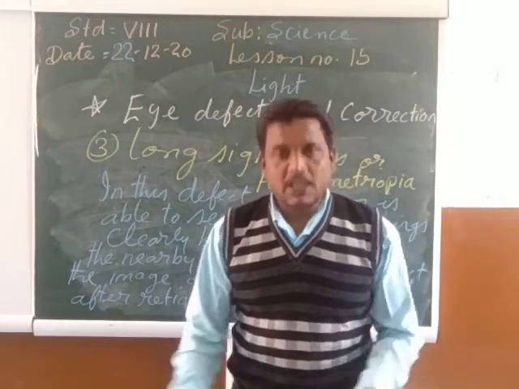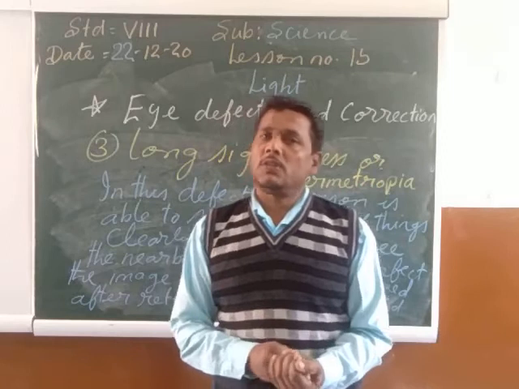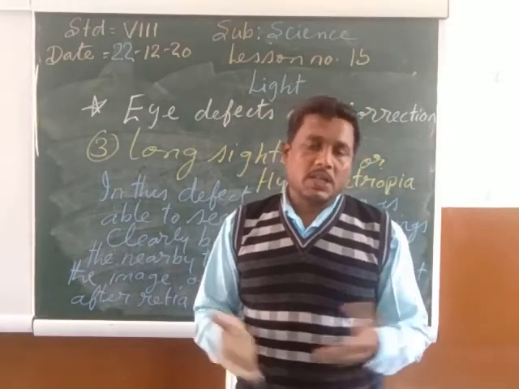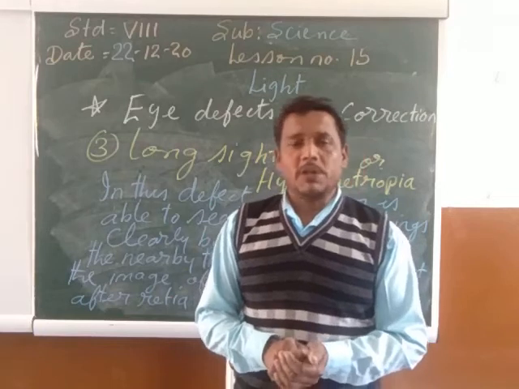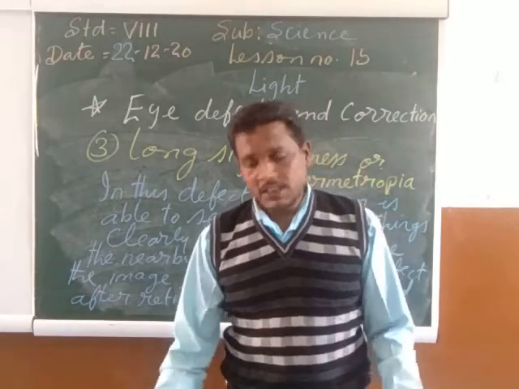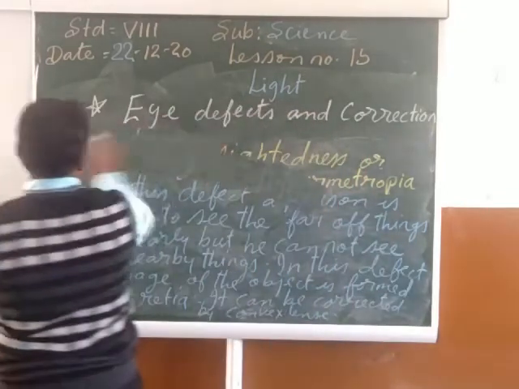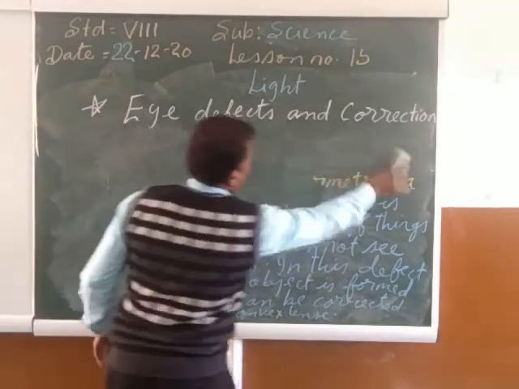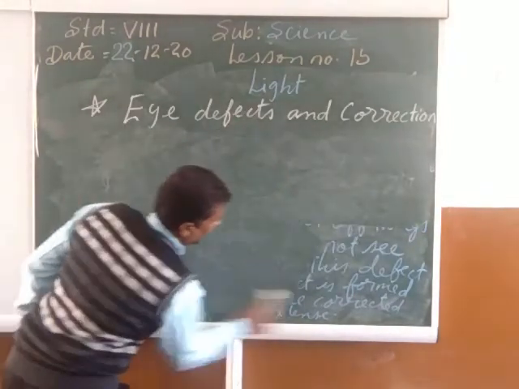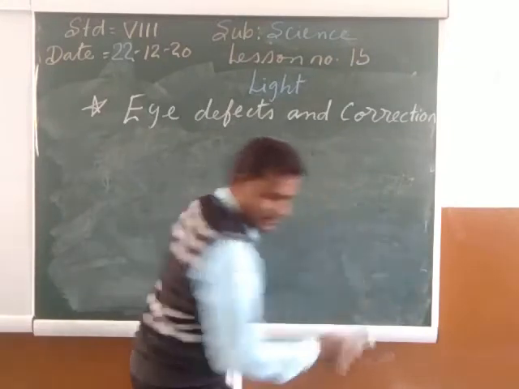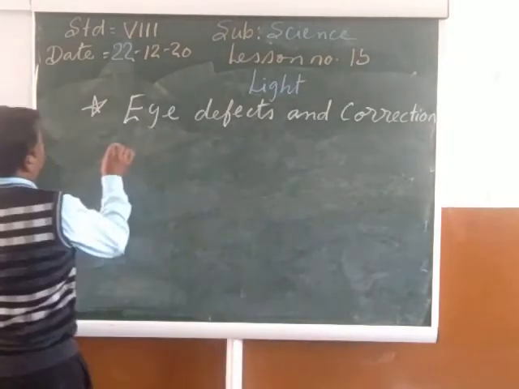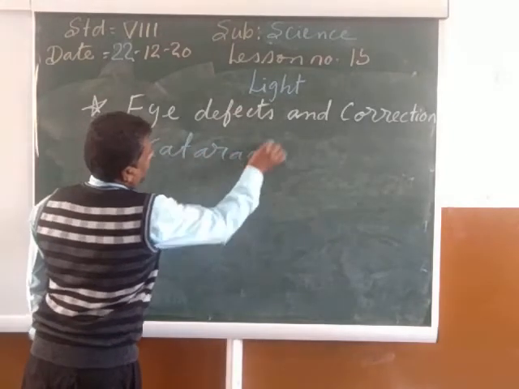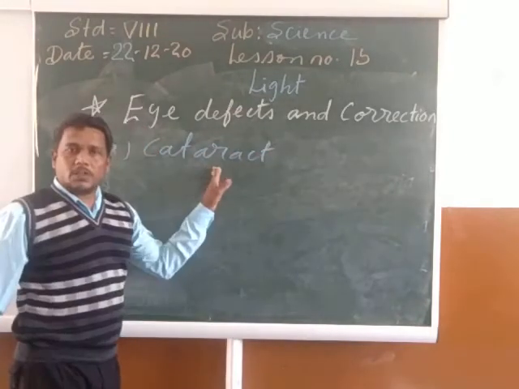So my child, these are the three main types of defect of the eye. First one is the cataract, second is the short-sightedness or the myopia, and third is the long-sightedness or the hypermetropia. So once again, let us revise my child our three types of defect in the eye. So listen very carefully. First type of defect is the cataract. C-A-T-A-R-A-C-T. Cataract. It happens in the old age.